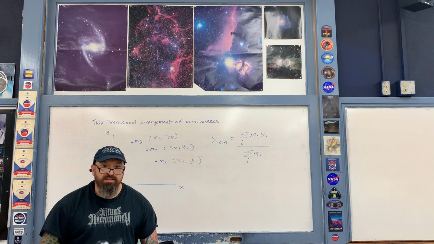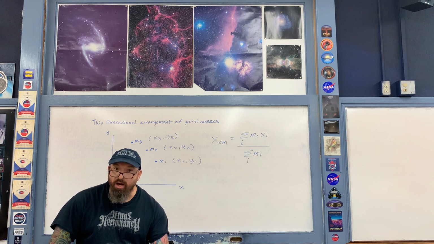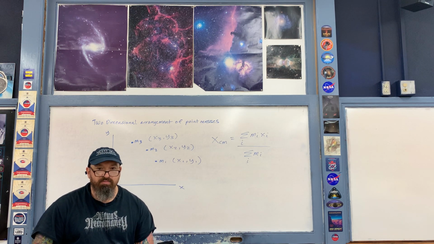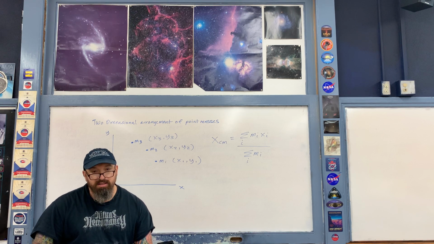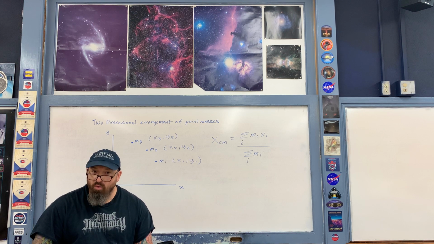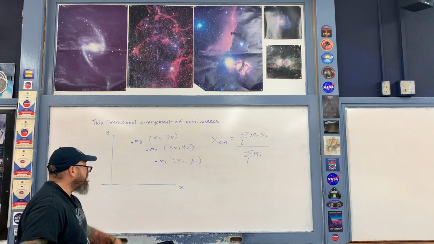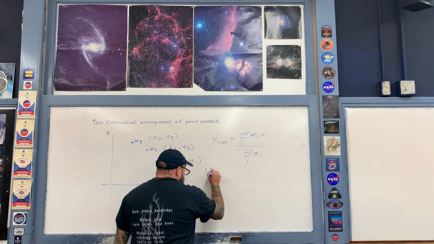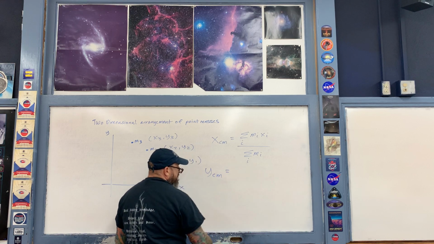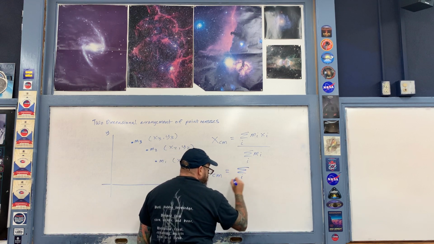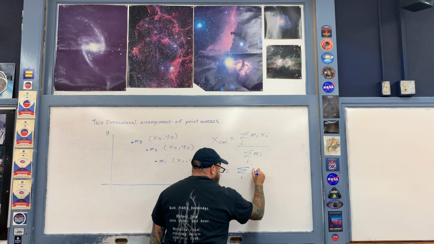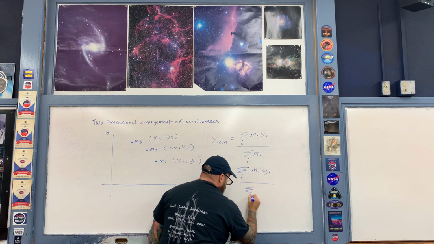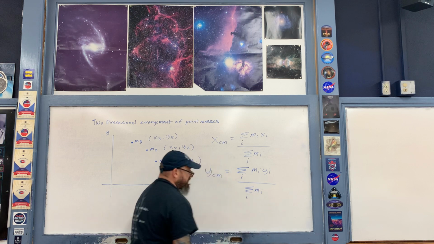But now, because this is a 2-dimensional case, we also have a Y coordinate to the center of mass as well. It's defined exactly the same way as it is for the X coordinate, except in this case we're using the Y value, that is the Y coordinate of the position of each individual object. So the position of the center of mass in the Y direction is then therefore the sum, once again we'll use the summation symbol, of the product of each mass with its Y coordinate, and then we divide, once again, by the sum of the masses.